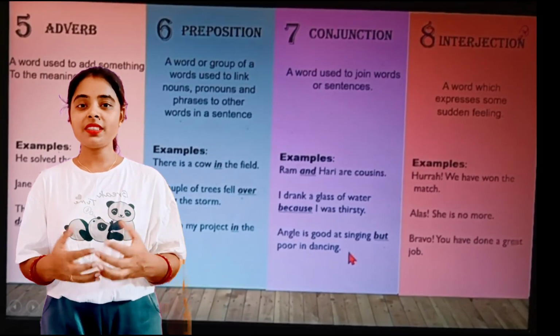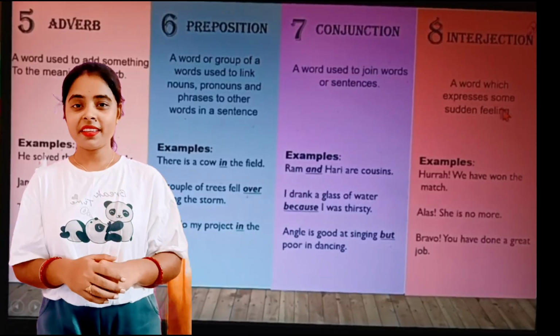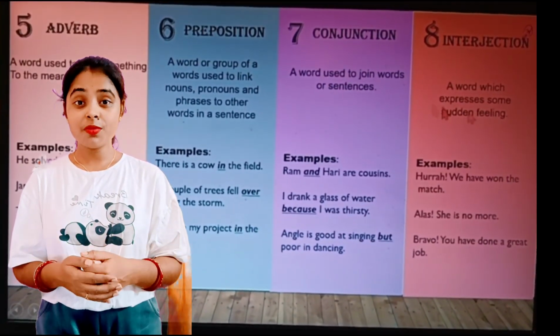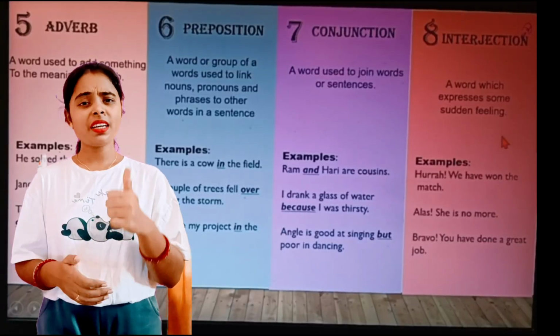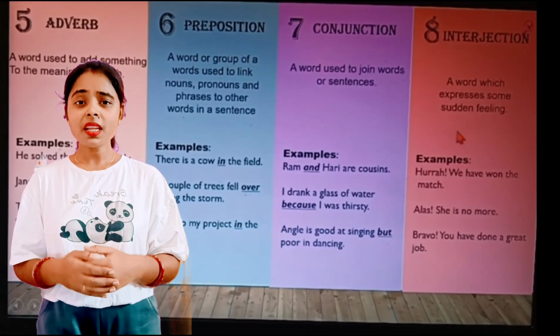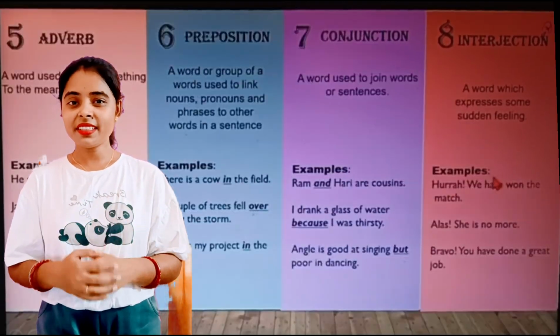Interjection is used to express sudden feeling. Like sometimes when you win the game, we say hooray. When someone has passed away or is no more in this world, we say alas. If you have done something great or courageous, we say bravo. So these are a few words I have mentioned in this video, but there are many more. Now quickly, let us see the examples.